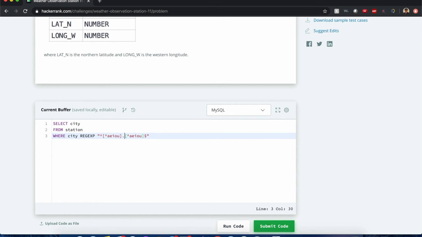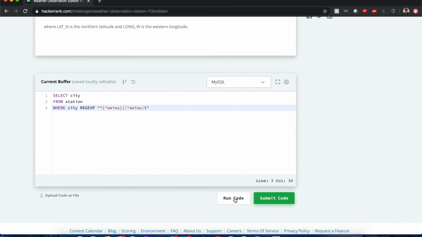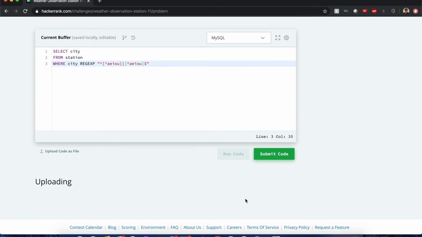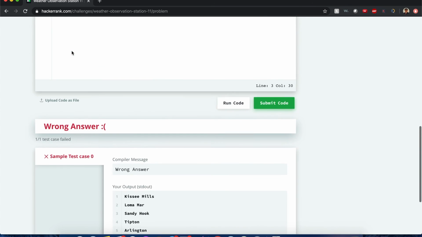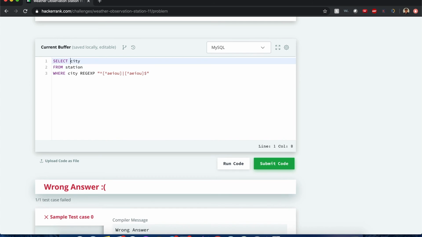So instead of using this, I think the or statement is just one pipe, and this pipe means or. It could be either of these situations. As long as one of these is true, it should be fine. So to run this code, I think it should work. Oh no, I forgot it has to be distinct city names. Let's see what happens. All right, so let's try distinct. Let's hope this is the reason why it failed.